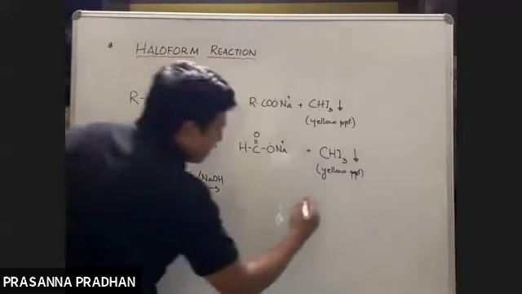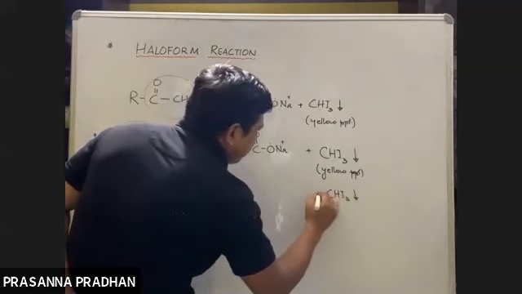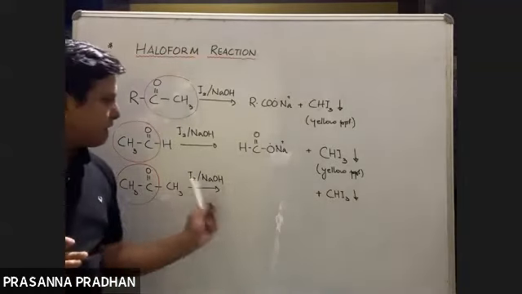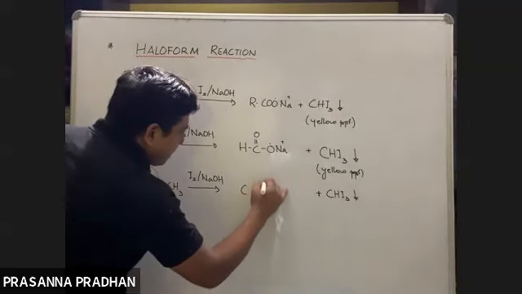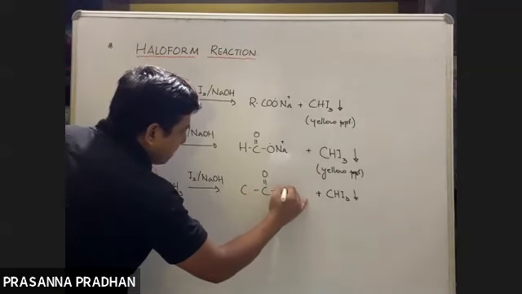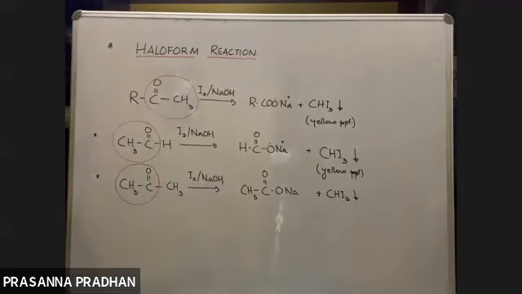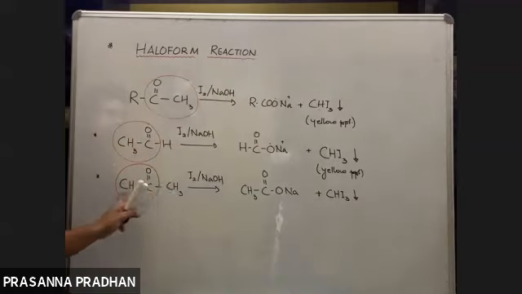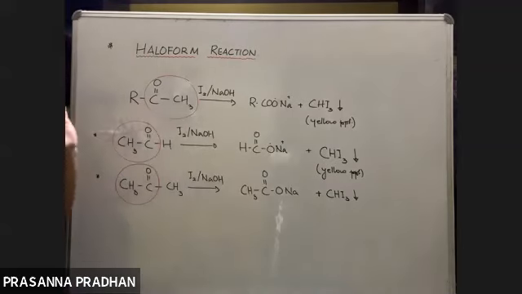First I'm going to write down iodoform again, CHI3, and don't forget to mention the yellow precipitate. There were 3 carbon atoms in total. One carbon atom forms iodoform, so 2 carbon atoms are left. So I'll be getting the salt of an acid containing 2 carbon atoms, which is sodium acetate. Think in this way: with 2 carbon atoms, 1 gives iodoform and the other gives the salt of formic acid. With 3 carbon atoms, 1 gives iodoform and 2 are left, so we get a salt of an acid containing 2 carbon atoms.